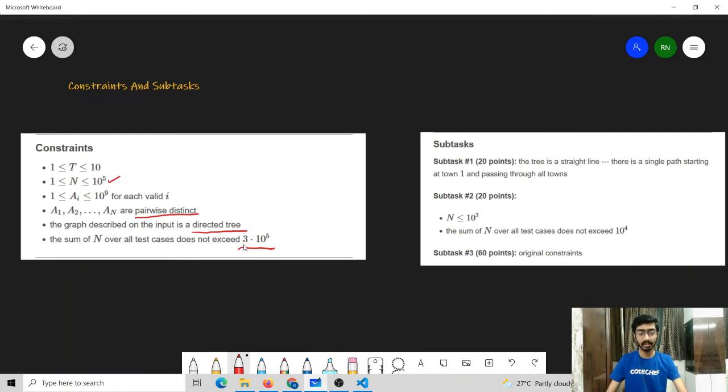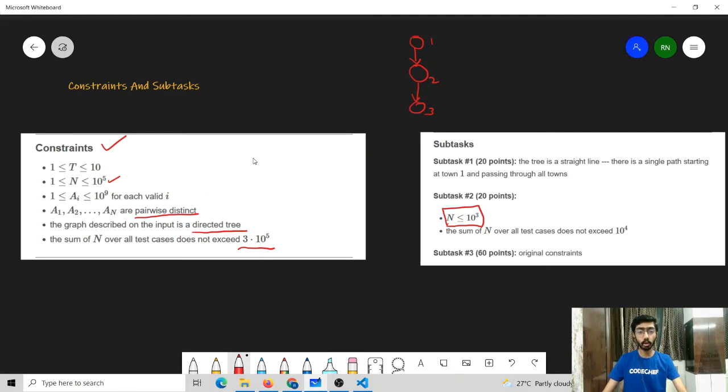Since this was a lunchtime problem, there are multiple subtasks. In the first subtask, it's given that the tree is a straight line, which means that there is node 1, which is then connected to some node 2, which is then connected to some node 3, and so on. In the second subtask, it's given that the value of n is lesser than or equal to 10 to the power 3. And the third subtask has the full constraints of the problem. Next, we can move to the solution.